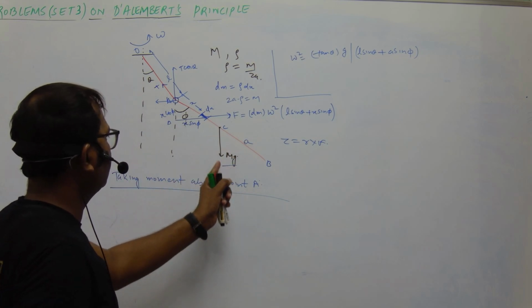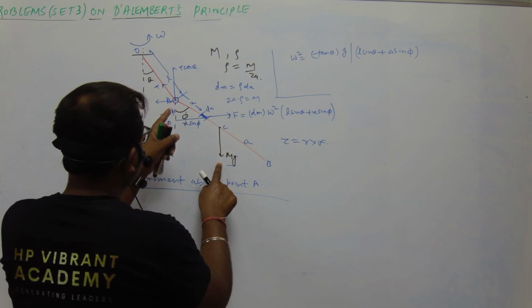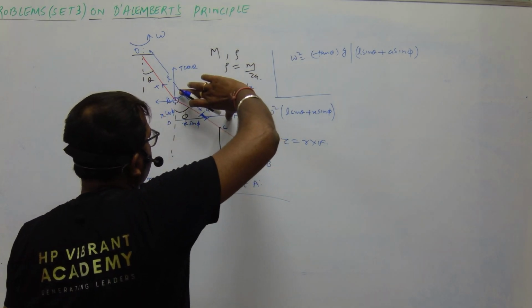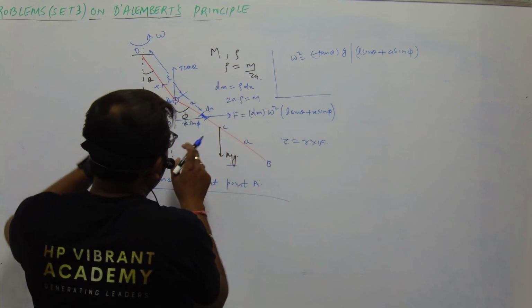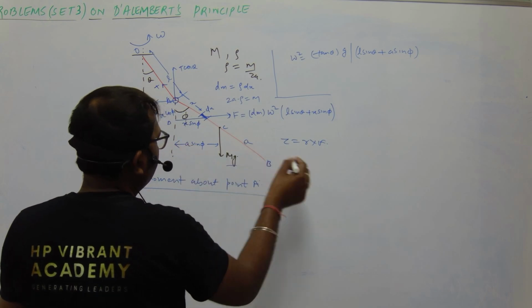Now in case of this mg, we have the force as mg and the distance from this point A is, this AC is a, so this will be a sin phi. Okay, so let us write down the moment.